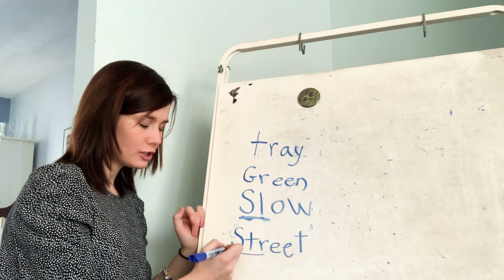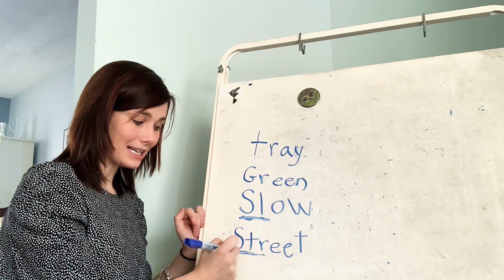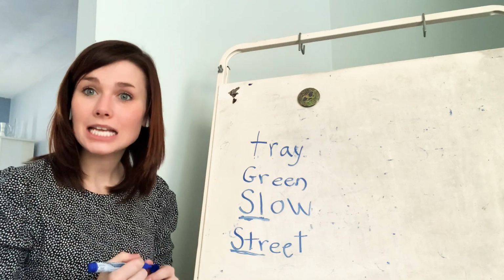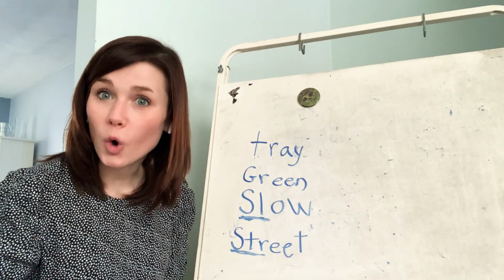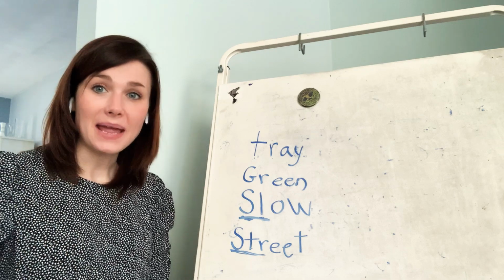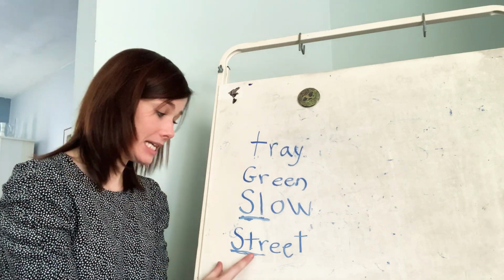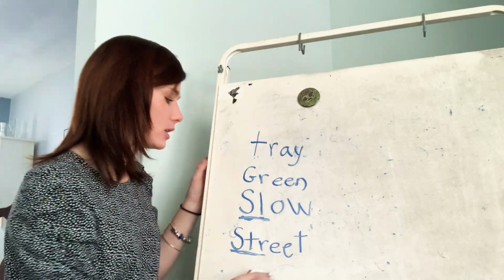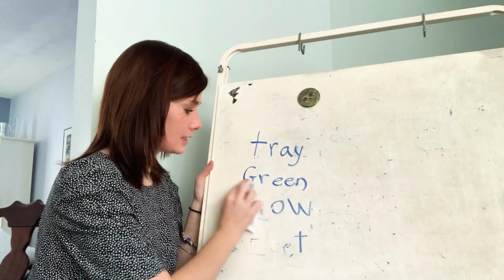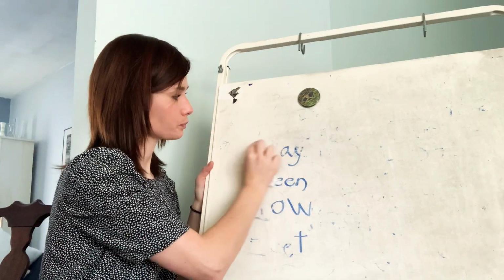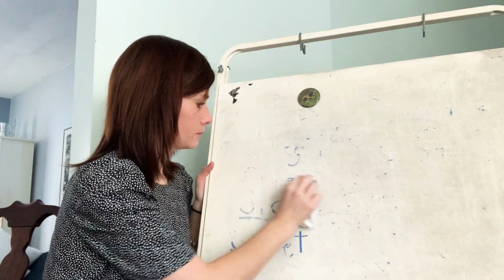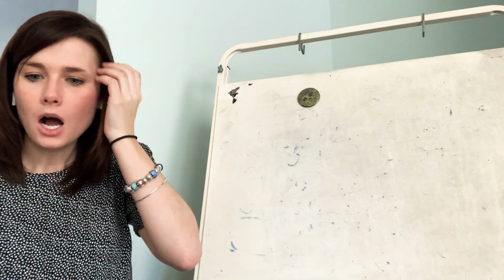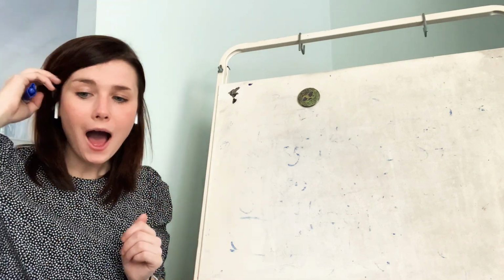Street. So this is also a consonant cluster because you can have 2 or 3 consonants together and they all make their own sound, right? S makes its own sound, T makes its own sound, and R makes its own sound. And today we're going to be learning some more consonant clusters. Okay, all right.